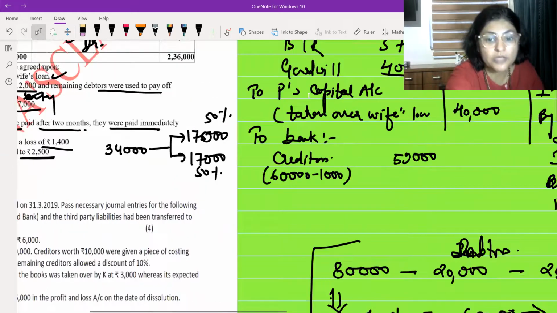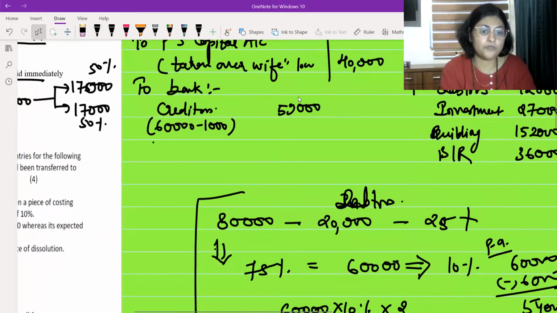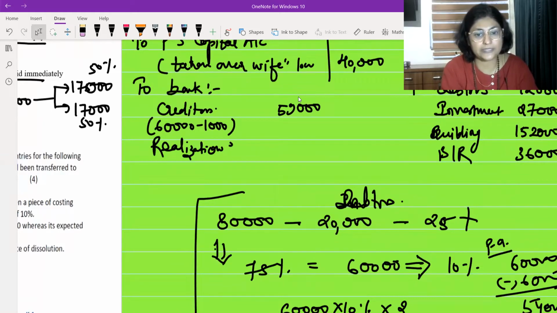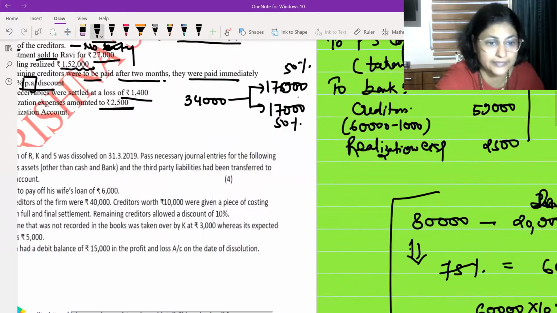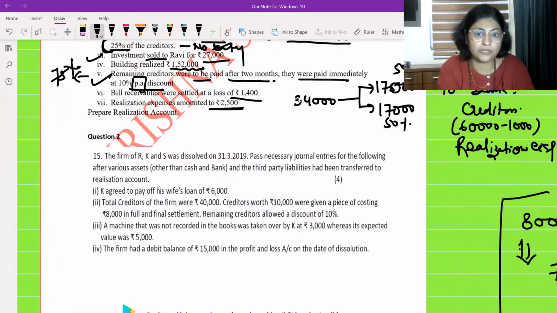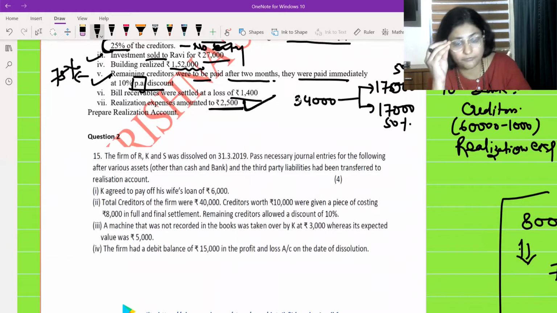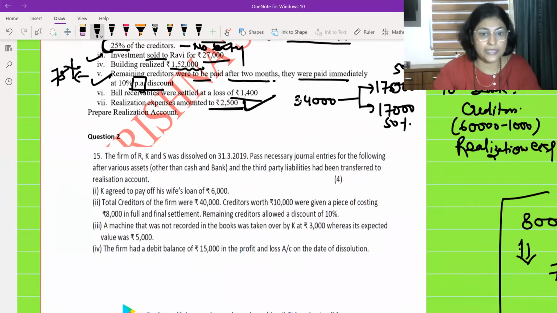Okay. So two more entries over here. First of all, I'm going to write realization expenses, and realization expenses are 2,500. Okay, 2,500 is my realization expenses. Let me look over here. Is there 2,500? Yes, it is 2,500. Realization expenses are 2,500. One more entry is left.